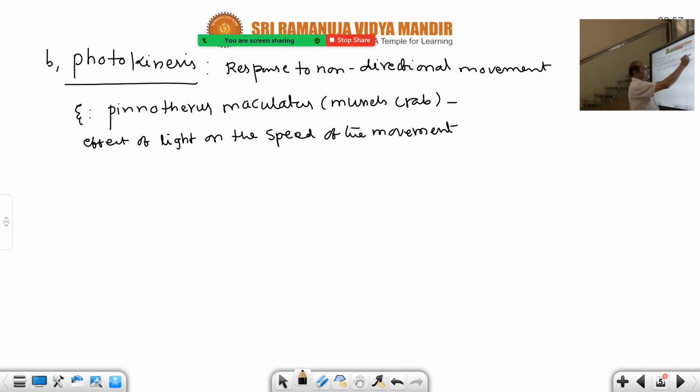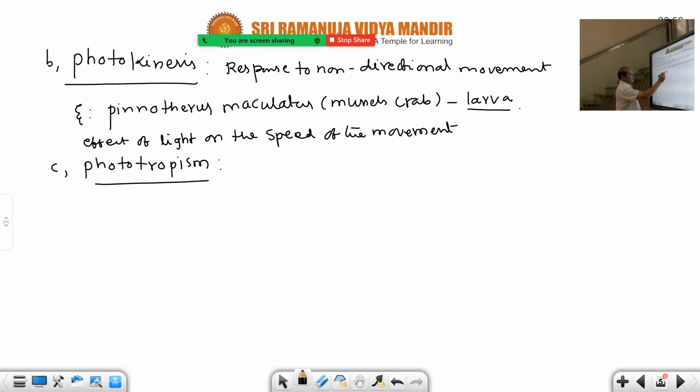So mussels, crab larva, its larva shows this best example. That is about photokinesis. And then non-motile organisms, effect of light, phototropism. In the book it is given in the box, yellow box.